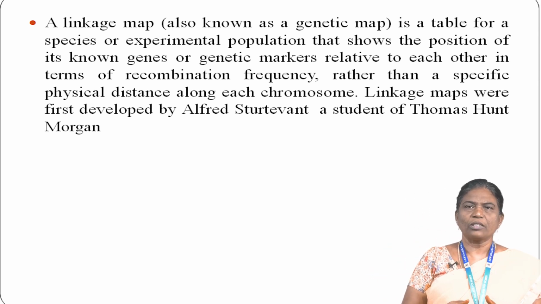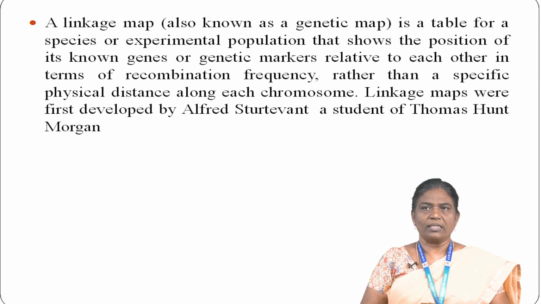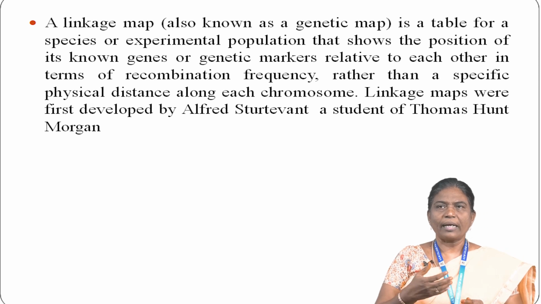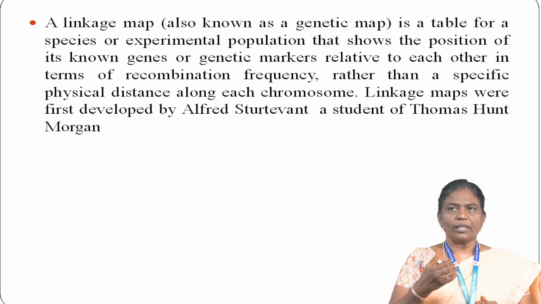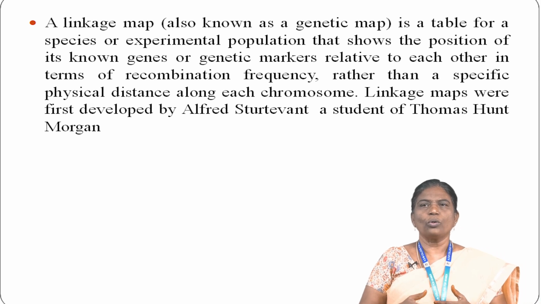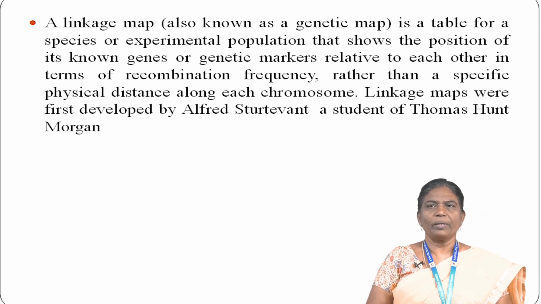Linkage maps help researchers to locate other markers, such as other genes, by testing for genetic linkage with markers that are already known. In the early stages of developing a linkage map, the data are used to assemble linkage groups, a set of genes which are known to be linked.